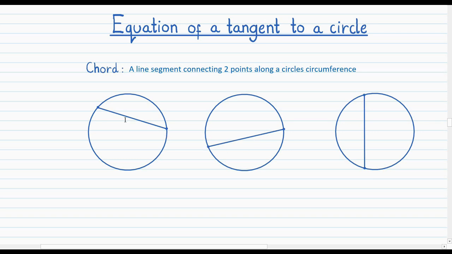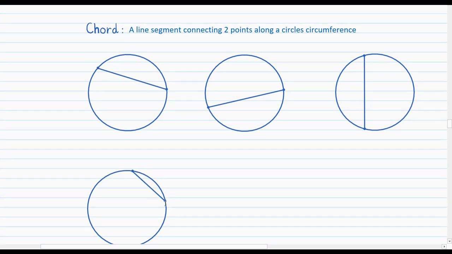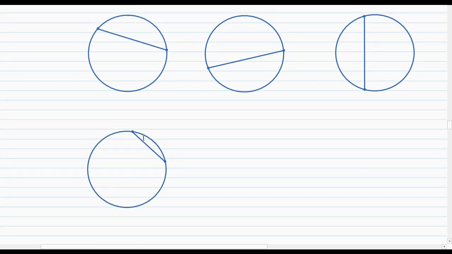It doesn't need to be at a funky angle or anything. It can just be vertical or horizontal as well. Just as long as it joins 2 points along the circumference, then it's a chord. Then here's a fourth example, where again you have the same circle, but this time the points are a lot closer together. So the chord is a much shorter line than before, but still matches the definition, that being a line segment connecting 2 points along the circle's circumference. So this would also be a chord.